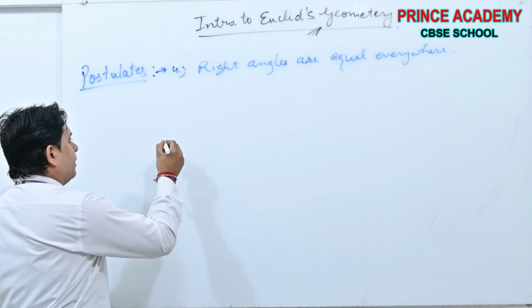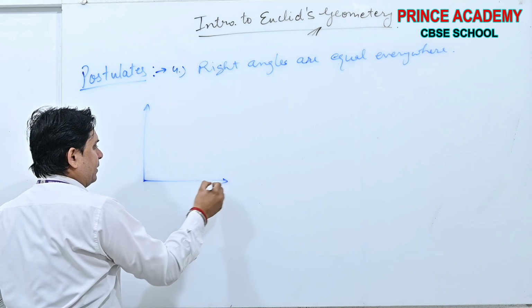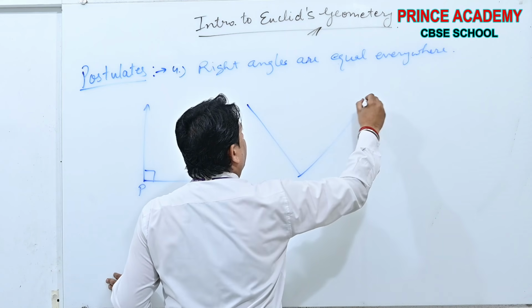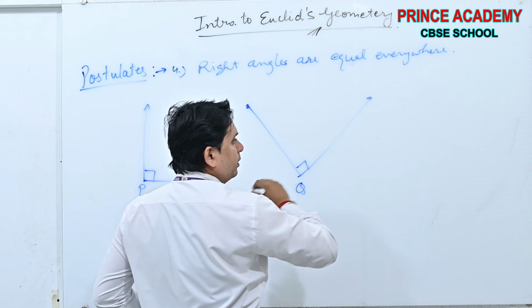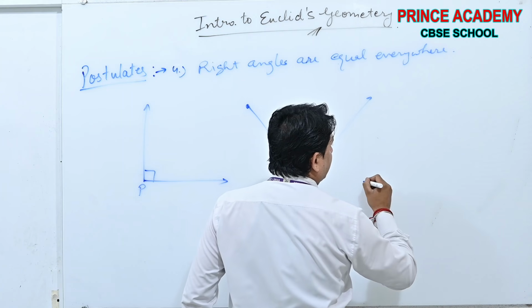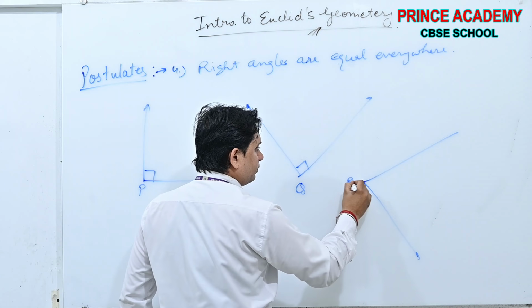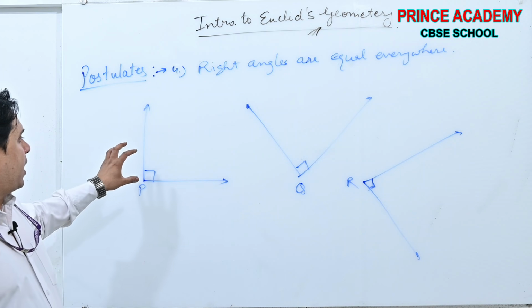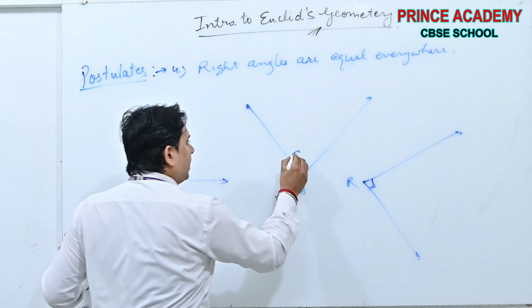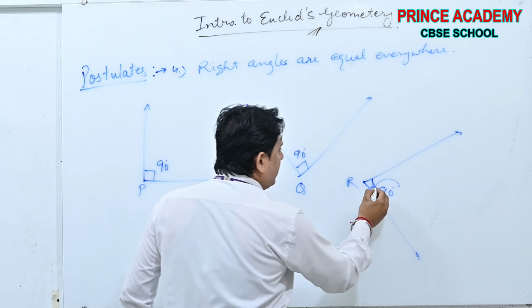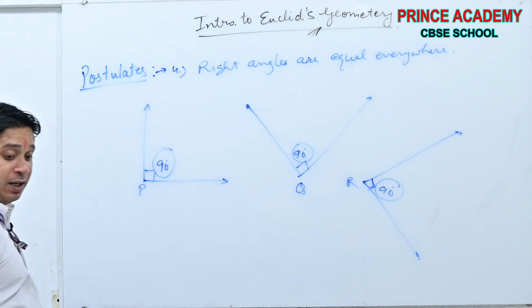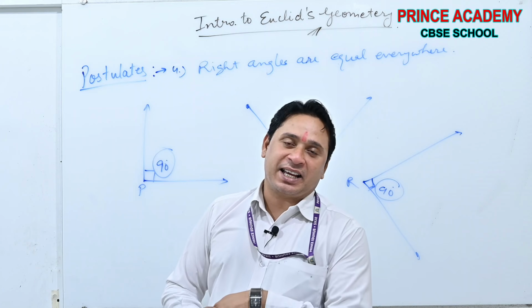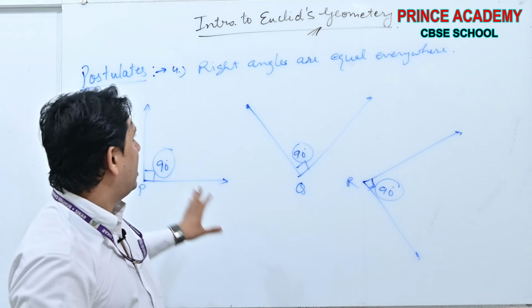Suppose I am drawing a right angle here, another right angle here, Q, and one more right angle here like this. Whatever is the condition, here it is 90 degrees, it is 90, it is 90, therefore all these angles are equal. Right angles are equal everywhere. This is the fourth postulate.